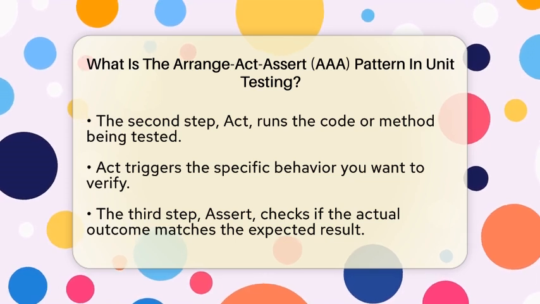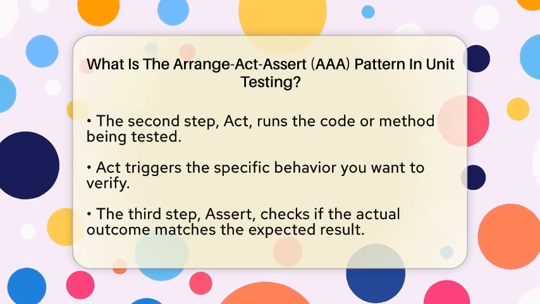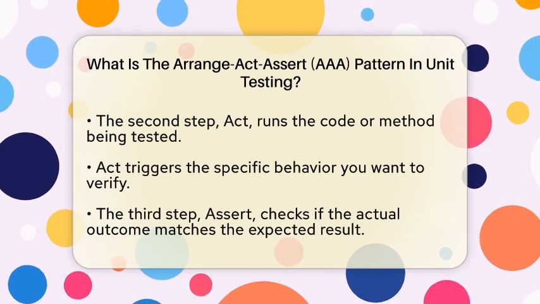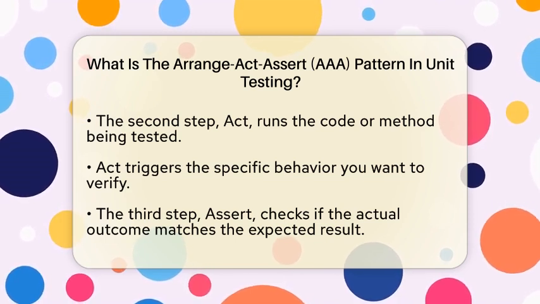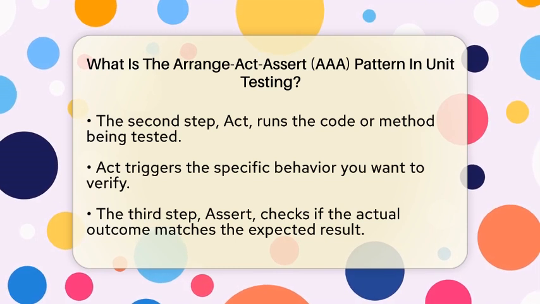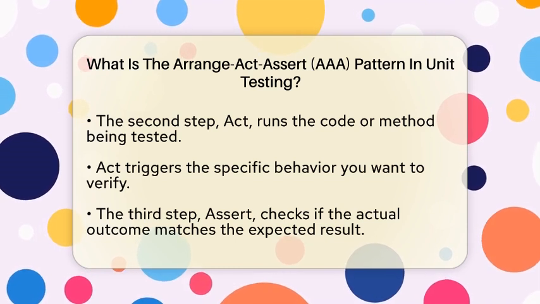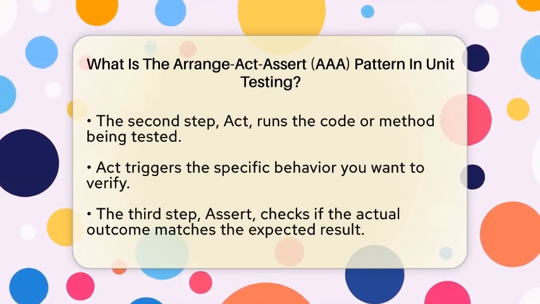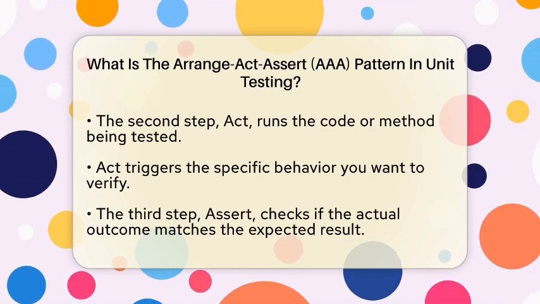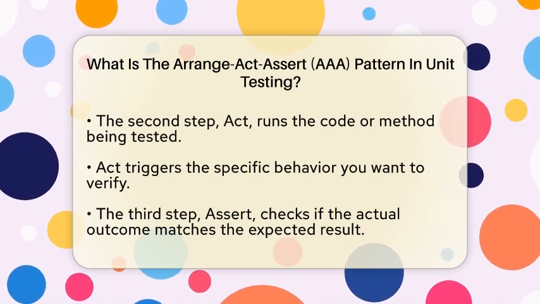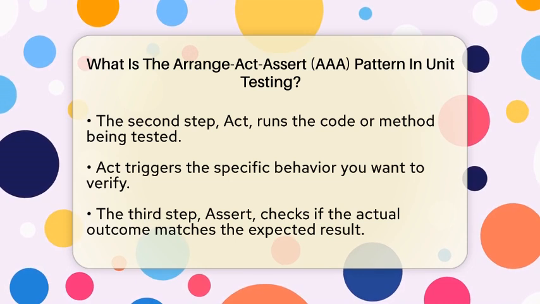Finally, the assert step is where you check if the outcome matches what you expected. It's like stepping back to see if the puzzle piece fits perfectly into the picture. You compare the actual result with the expected result, confirming whether the code behaves correctly. If it doesn't, the test fails, and you know exactly where to look.